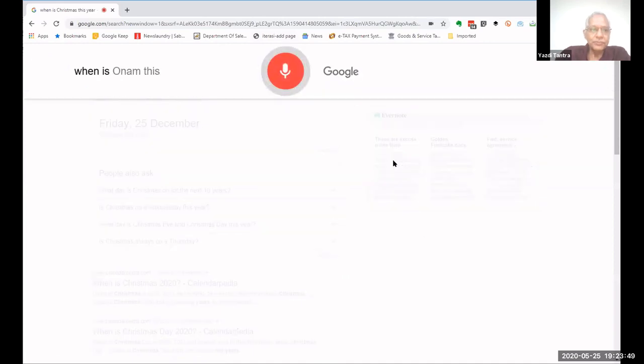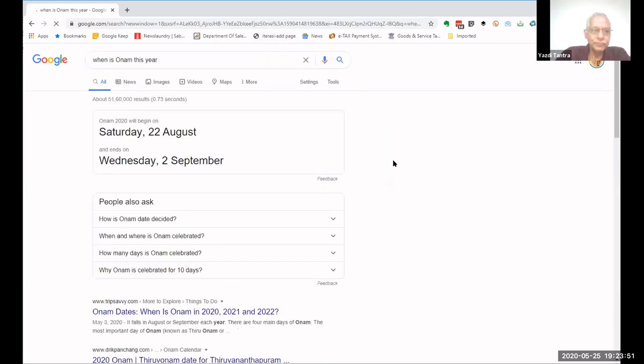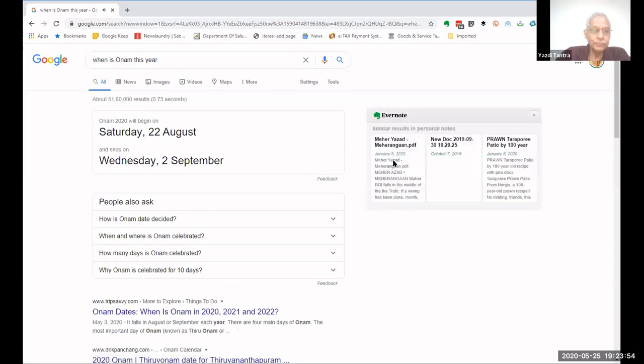When is Onam this year? Onam will begin on Saturday, the 22nd of August 2020 and ends on Wednesday, the 2nd of September. Okay, let's not stretch it too far, but just see how beautifully it works. When will Corona leave us? That is what even Google cannot answer, even God cannot answer. So let us leave it at that. But you see the power of this system where you can ask very, very simple questions.